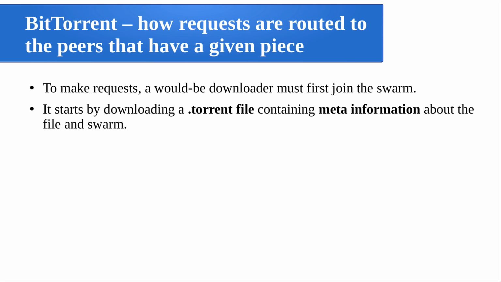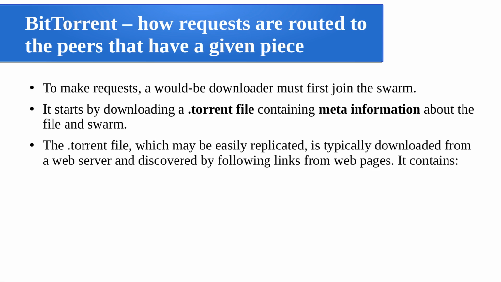It starts by downloading. Now we have a concept called a torrent file, a .torrent file containing meta information about the file and the swarm. So when it wants to download a file, it should have some meta information like where the original file is, where all the parts are available. Such meta information is available in something called a torrent file. That will be downloaded first by the one who is requesting the particular object. The torrent file, which may be easily replicated also, is typically downloaded from a web server and discovered by following links from web pages. So that is maintained in a different way.